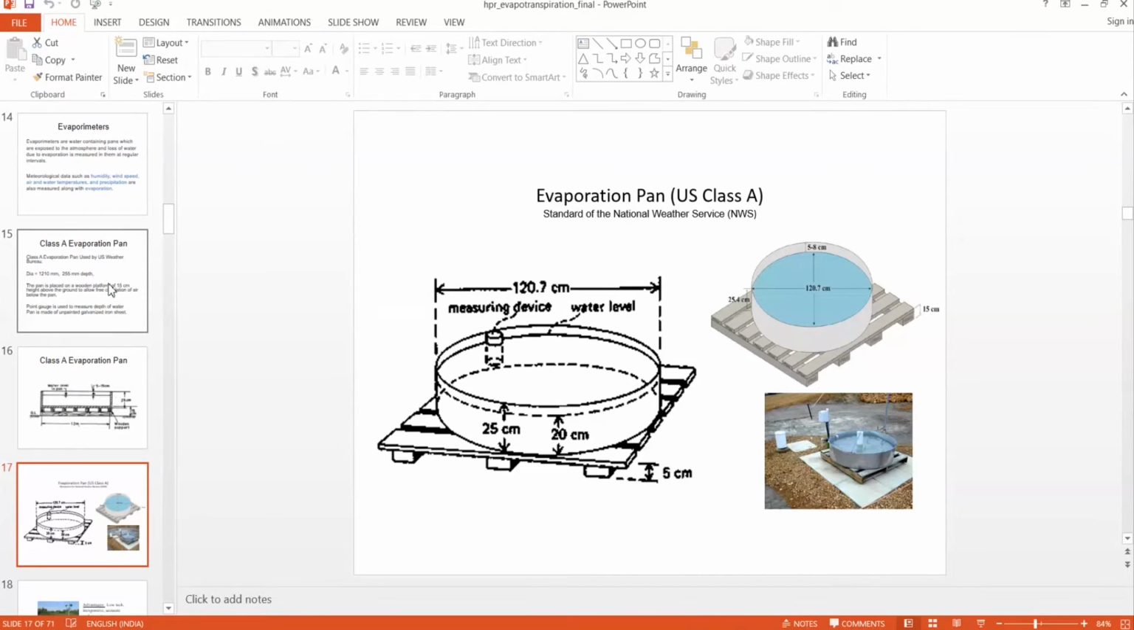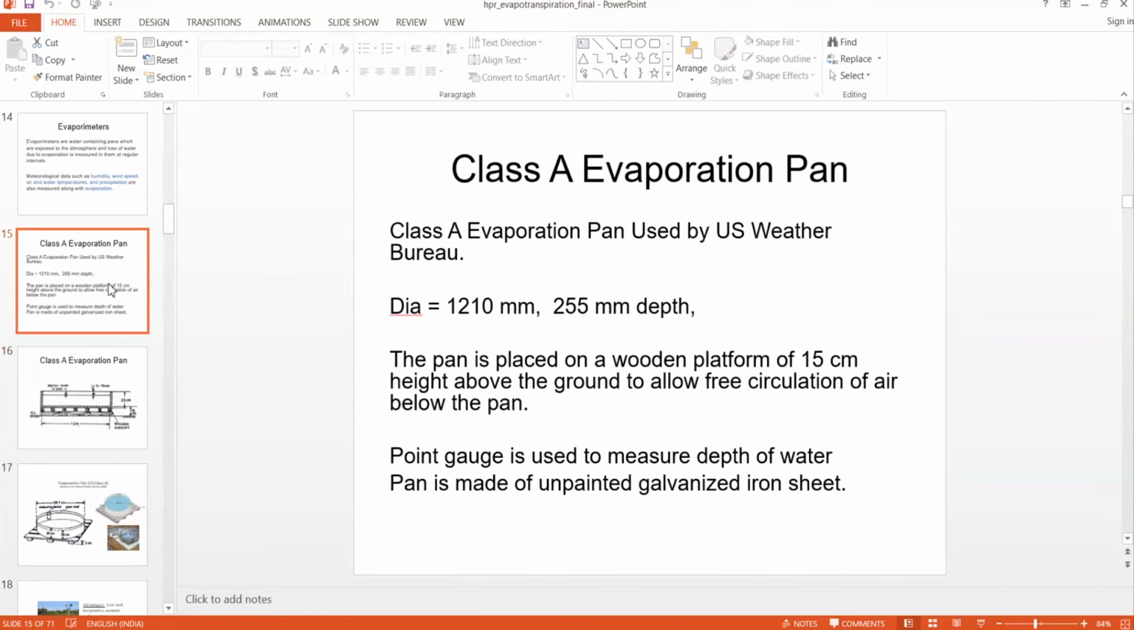So you can see that this is a Class A evaporation pan. This is nothing but a circular tank, placed at the location where we need to measure evaporation. The Class A evaporation pan's diameter is 1210 millimeters, and its depth is 255 millimeters. The pan is placed on a wooden platform of 15 centimeter height, so that it allows free circulation of air below the pan,